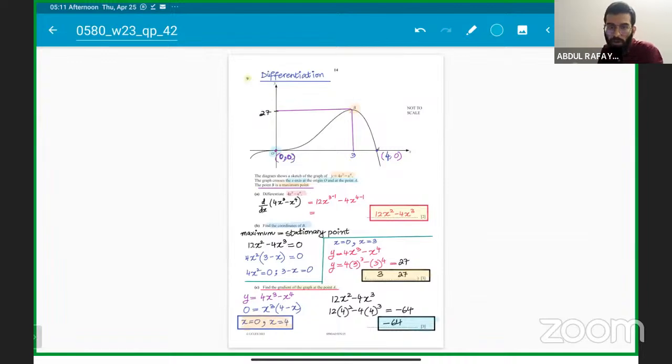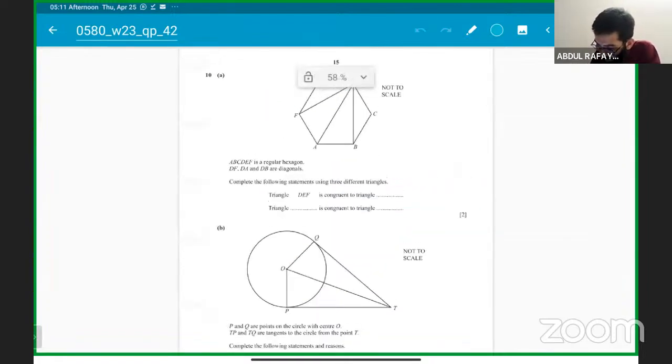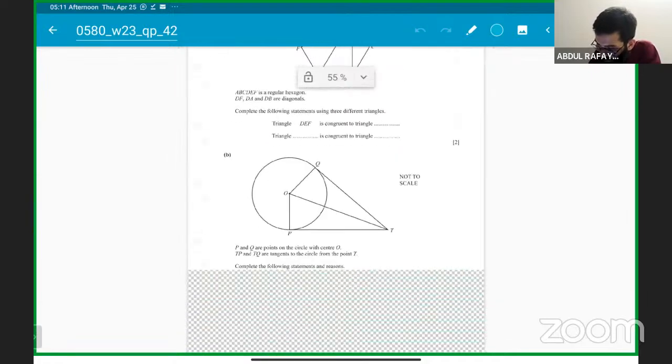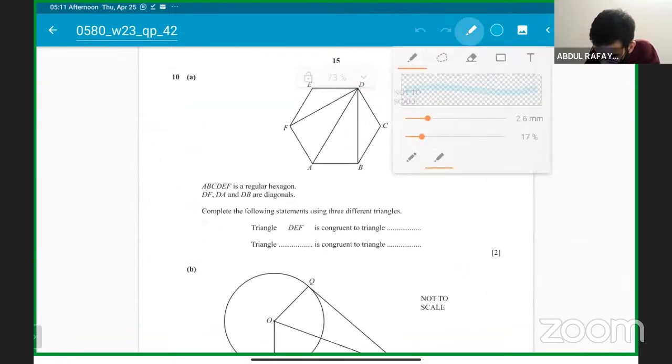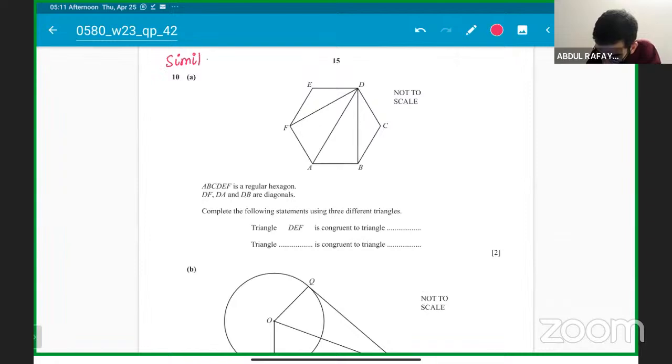Guys, got this? Sure about it? Any questions? Next, we move on to question number 10, which is about similarity and congruency. Very important, so everyone should focus. Question number 10 of October/November 2023, paper 4, variant 2 talks about similarity and congruency. Students, that is the chapter in which we have to talk about these things as well.